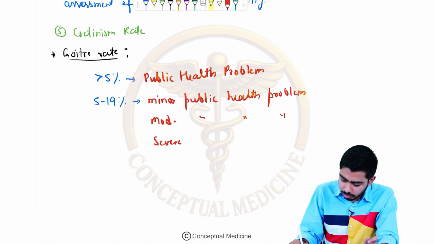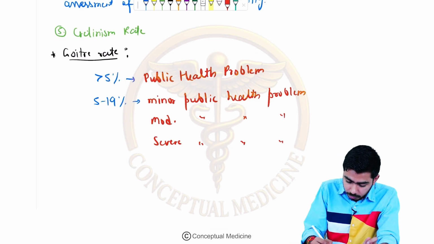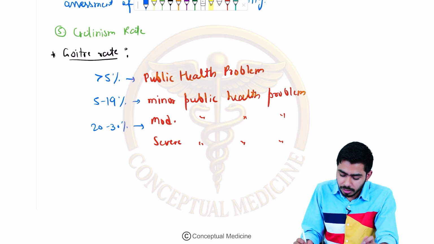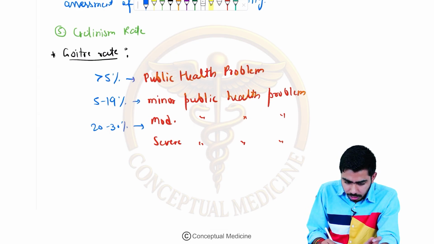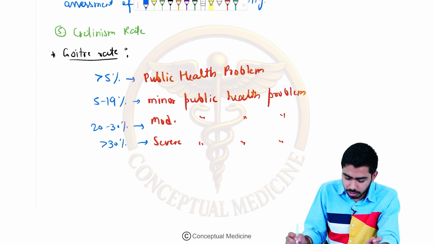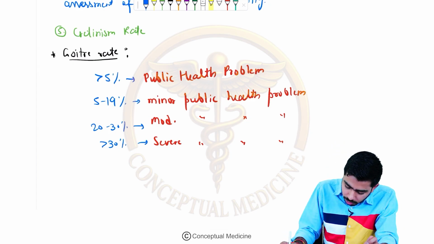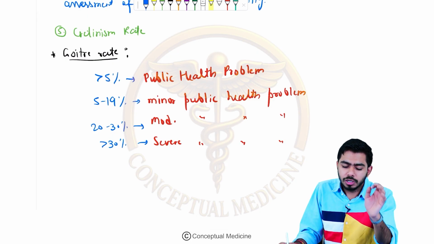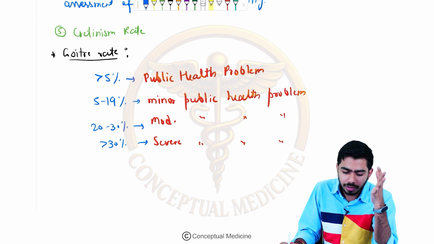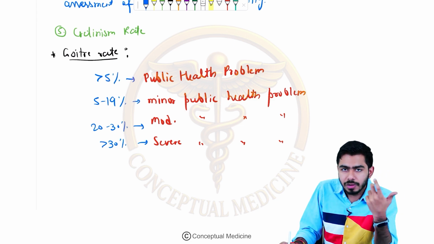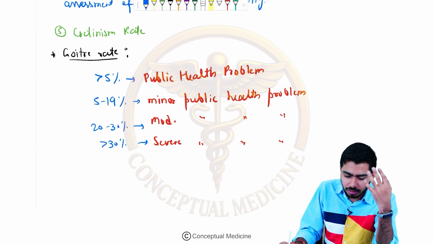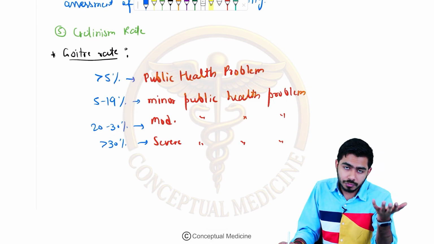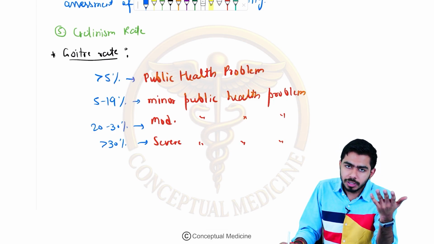But what are the values? If it is 20 to 30%, we will call that a moderate public health problem. If it is more than 30% goiter rate, we will call it a severe public health problem. Less than 5% is fine. Most parts of India have a goiter rate of less than 5% only, so for now this is not a public health problem, but in some areas it is 5 to 19%, where this could be a minor public health problem.